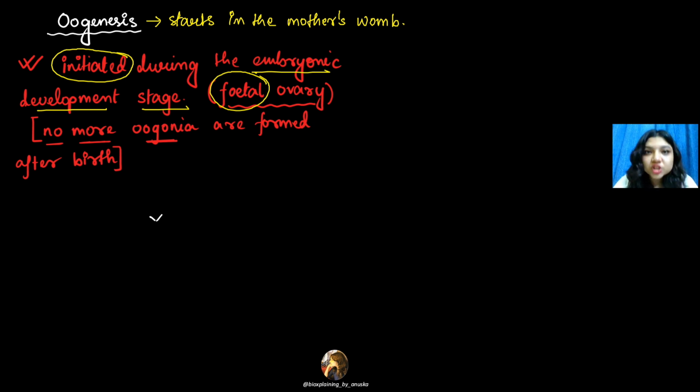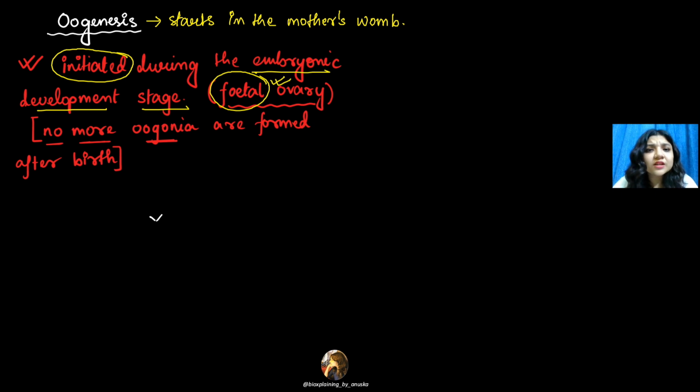So this is a major difference from spermatogenesis. When will spermatogenesis happen? In the puberty stage of a male child, right? While oogenesis starts from when? When they are in the fetus stage itself.